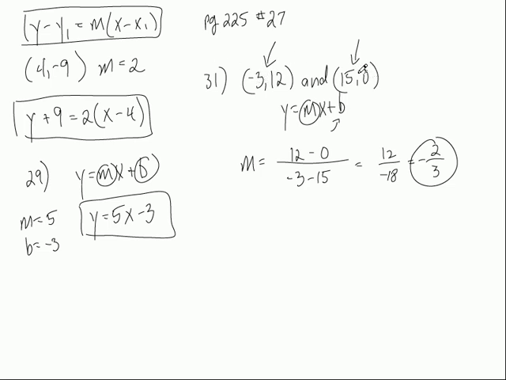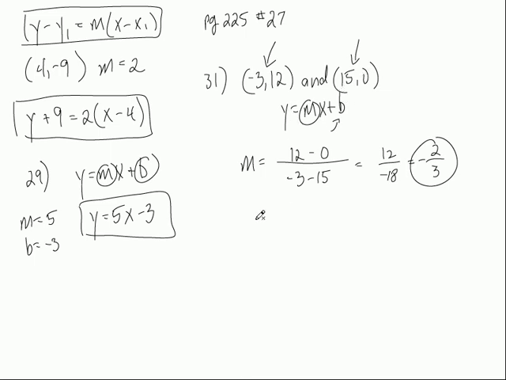Which point do you think would be the easiest one to use? Probably 15, 0, don't you think? Because the 0 probably makes things a little easier. So let's use this point right here. Alright? And when I say use it, what are we going to do? We're going to put the y in for the y. We're going to put the x in for the x. We already know the slope. We just found it. And then we can solve for b.